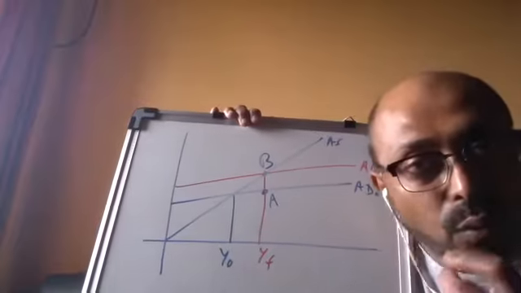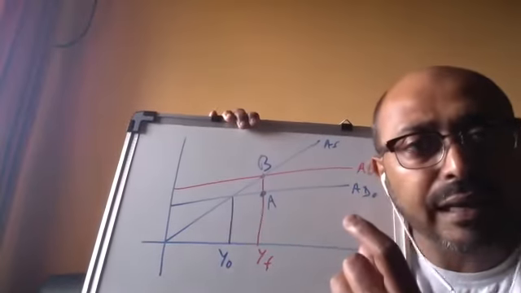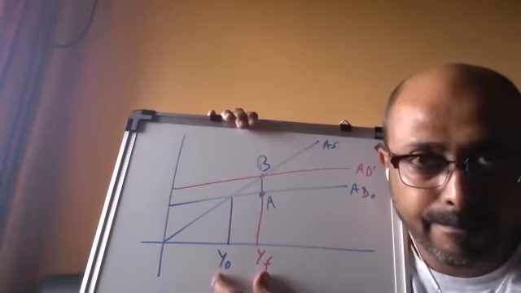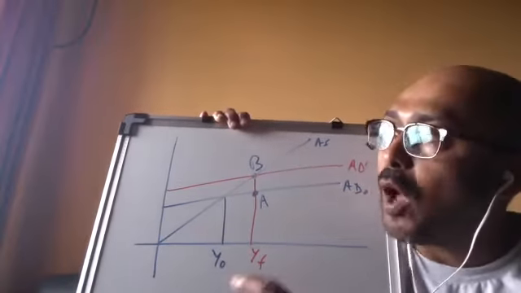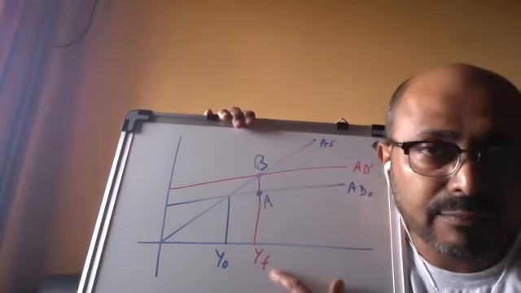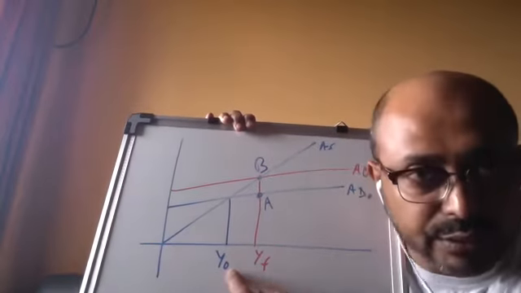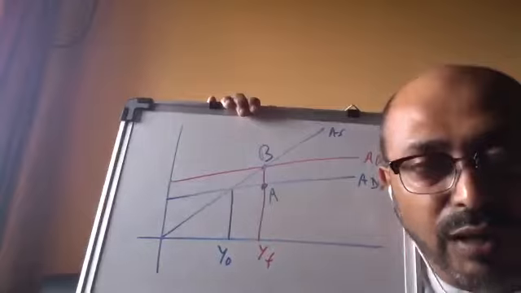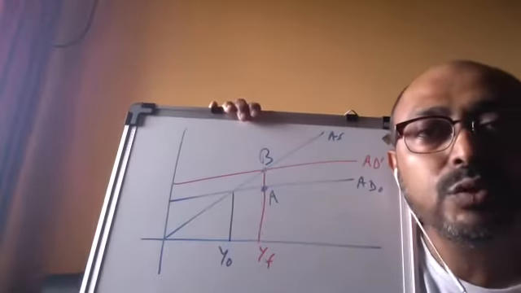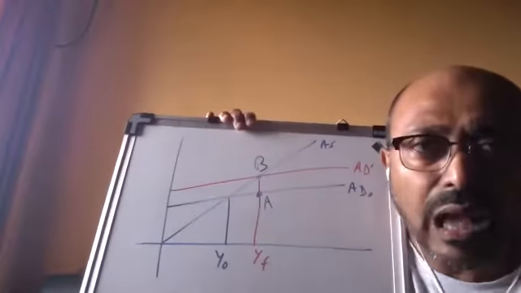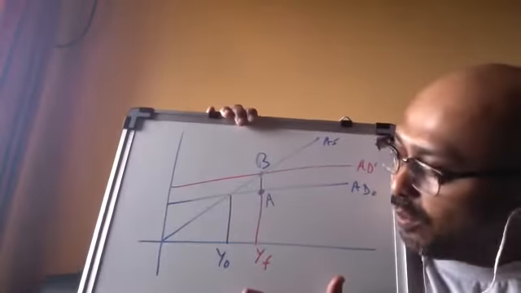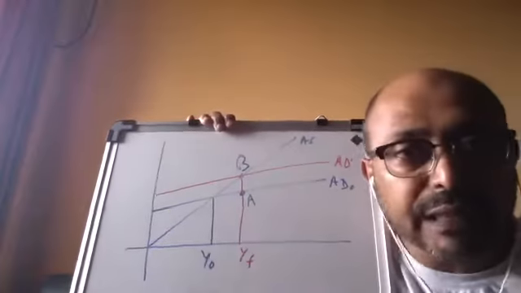And the unemployment is shown over here by the gap between Y0 and YF. If all are employed, then YF level of income will be generated. But actual income generated is Y0. Then there must be some unemployment. So this gap Y0 YF is showing the unemployment.